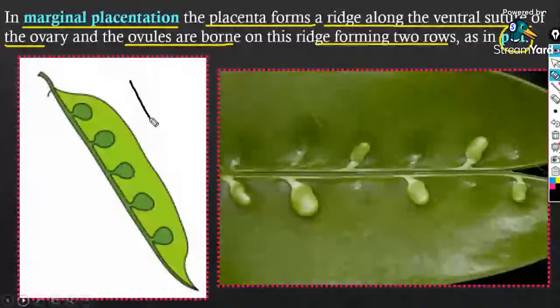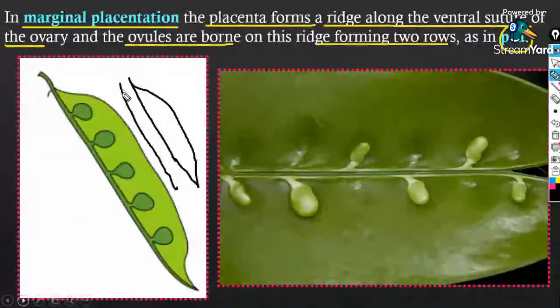When you separate it, I am drawing the separated structure, and in this area you will find the seeds. What are the seeds actually? The seeds are actually the ovules, right? Have you seen it like this?